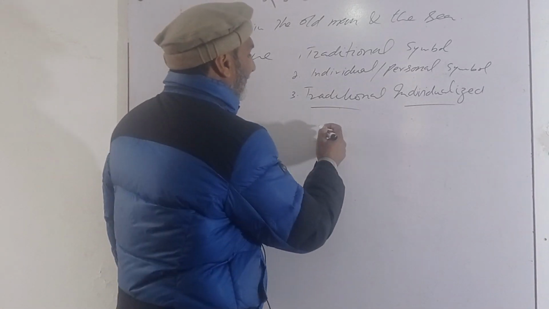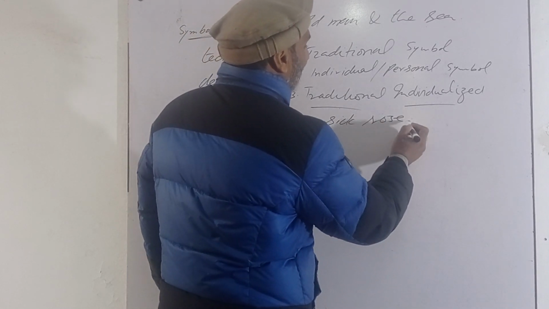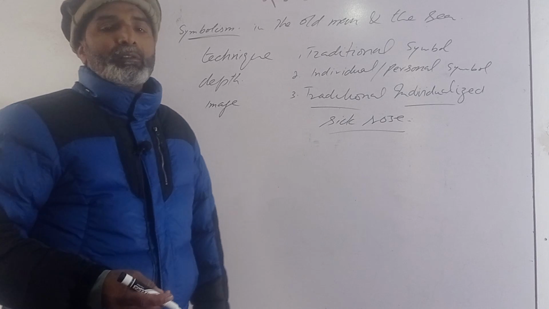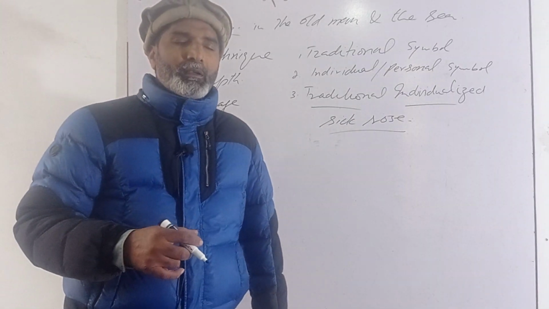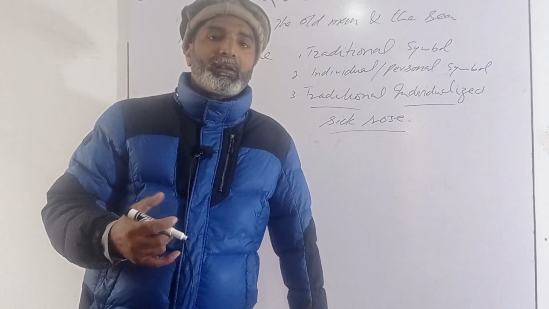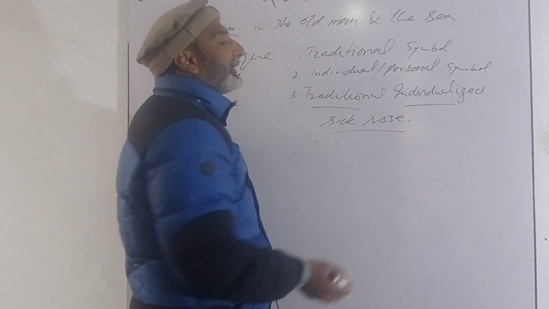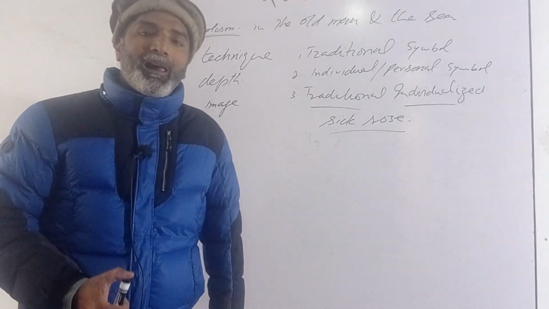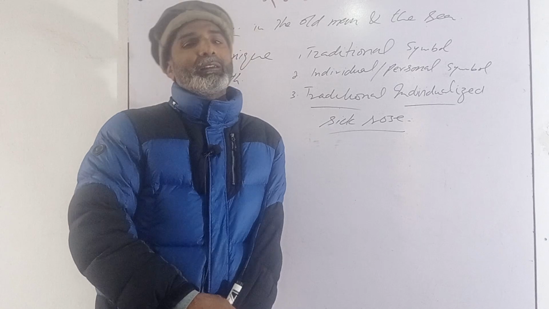So the symbol of rose becomes sick rose. It becomes a symbol of polluted, selfish love. So it is the example of traditional individualized symbols. All these three types of symbols are used by various writers in their writings.